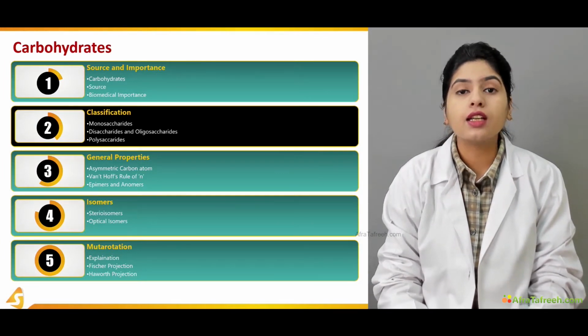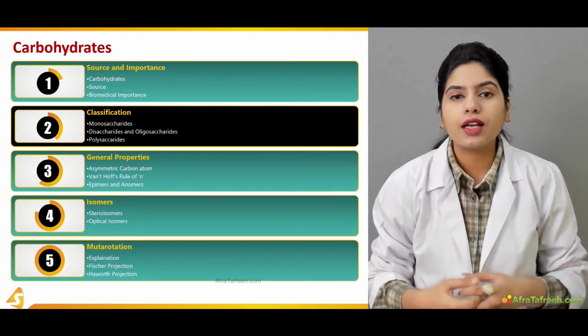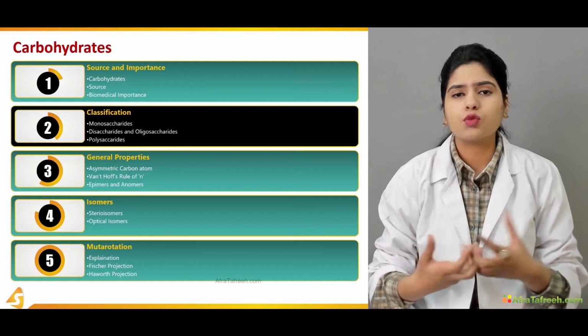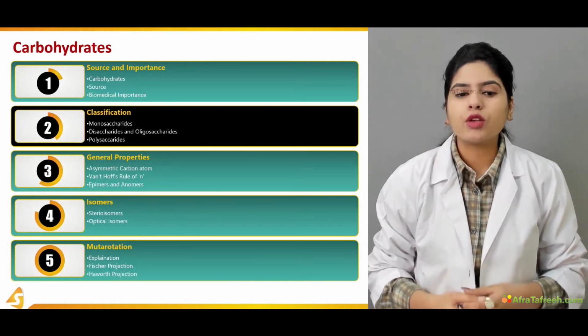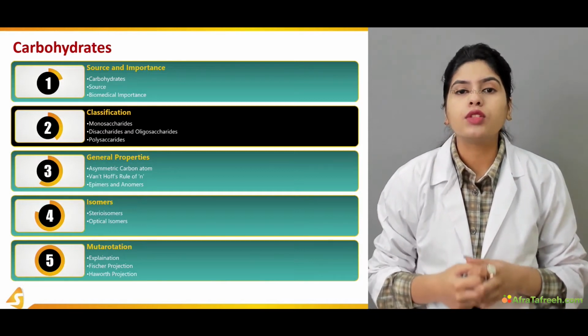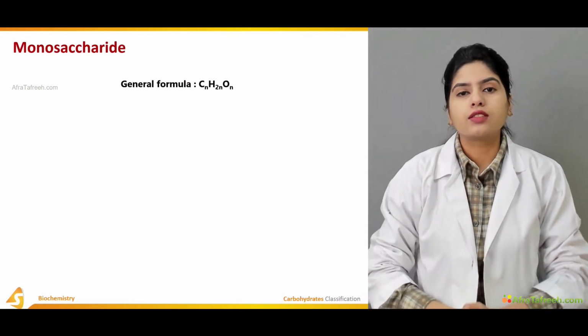We will discuss what are the examples of these classes and how they are classified, what is basically the structure of all of these, and what are the linkages between them. We will discuss the monosaccharides, the disaccharides and the oligosaccharides, and also the polysaccharides. So, starting with the monosaccharides.